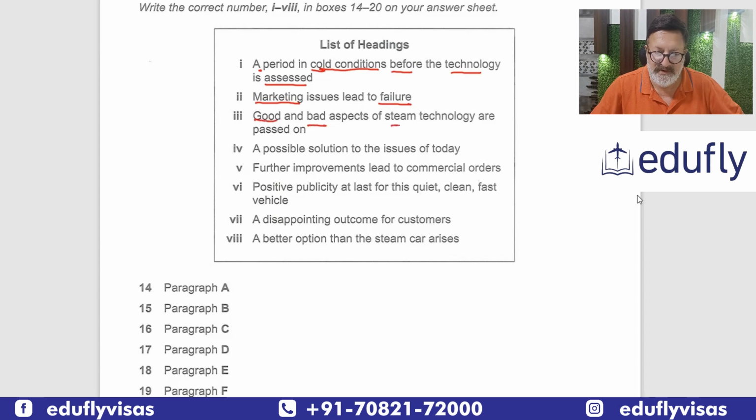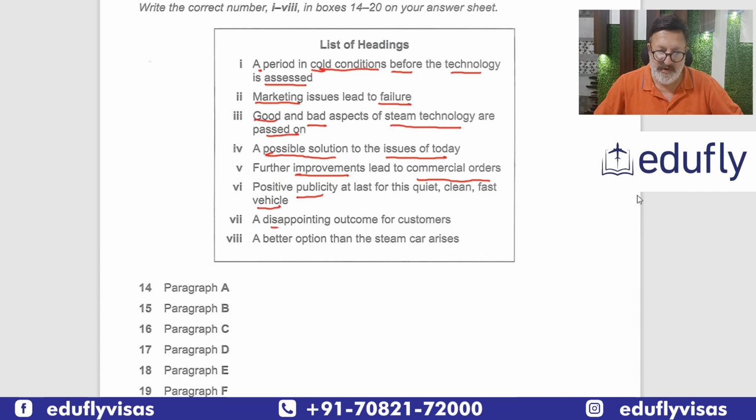Steam technology is important. Passed on, so something is passed on. A possible solution, so this is important. Issues of today. Now next is further improvements, so improvements is very important. Lead to commercial orders. So there are two things we have to see: improvements and commercial orders. Next is positive publicity. Publicity at last for this quiet, clean, fast vehicle. So something to do with publicity of a vehicle.